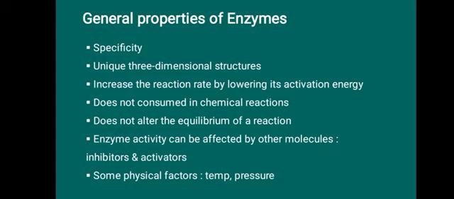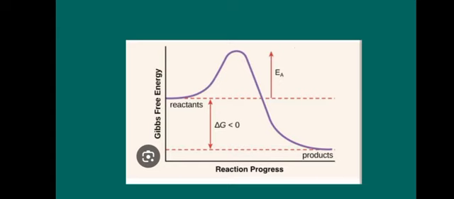Enzymes do not alter the equilibrium of the reaction. In the same graph, the location of that particular peak on the x-axis will never change, neither to the left side nor to the right side. What happens is just that the peak is lowered, but it is never shifted to either the right or the left side, indicating that the enzyme does not change the equilibrium of the reaction.